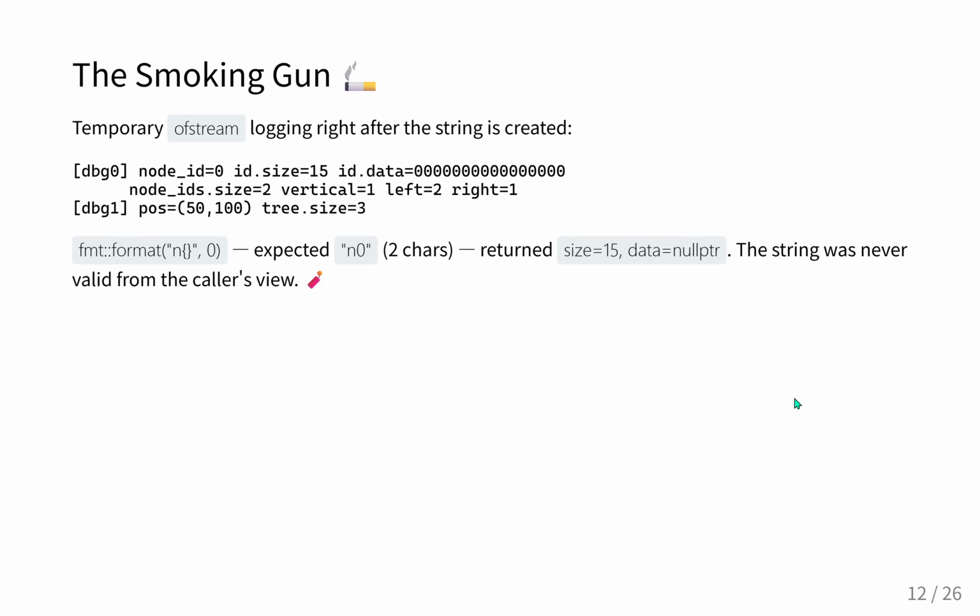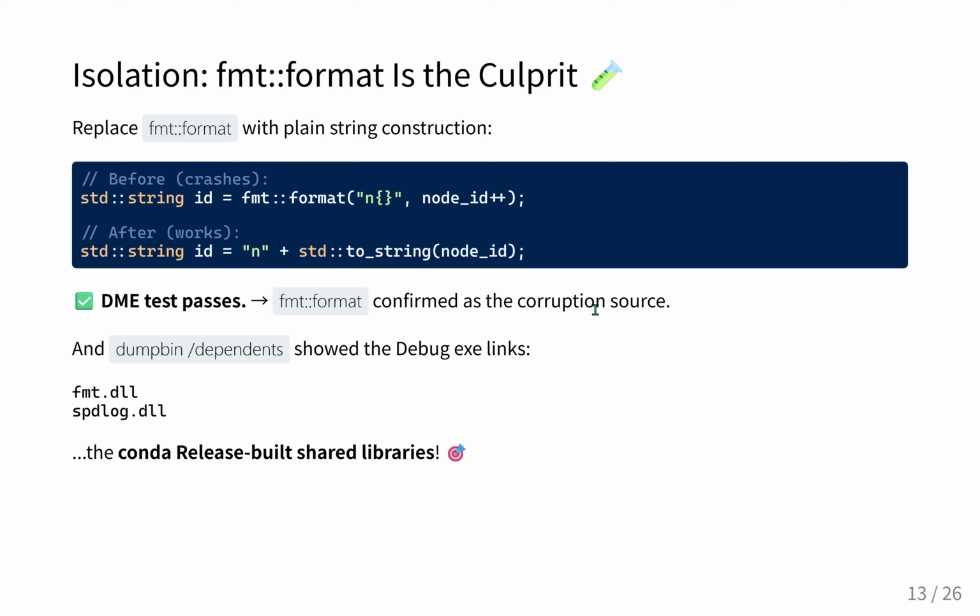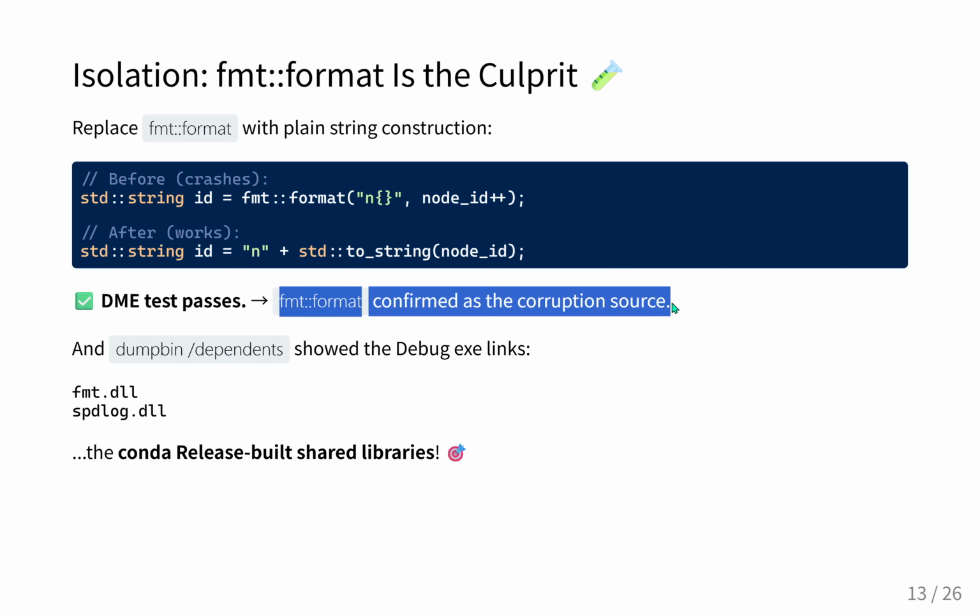So to isolate the variable, they removed fmt.format from the equation entirely and just constructed the string manually using standard C++ library calls. And what happened? The test passed perfectly. The FMT library was the direct source of the corruption. But the FMT library is rock solid. It's used in countless production systems globally. The logic of FMT itself isn't broken.